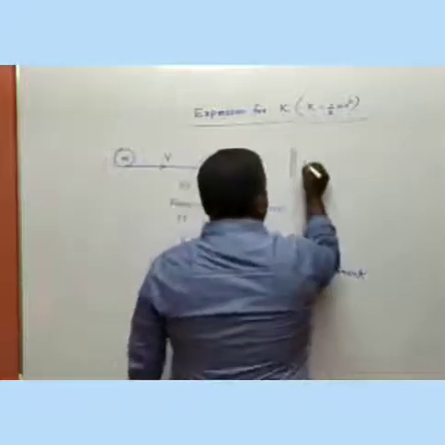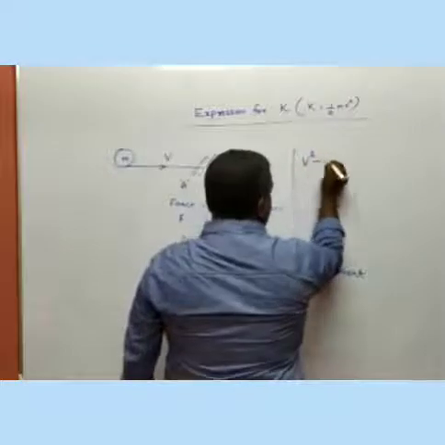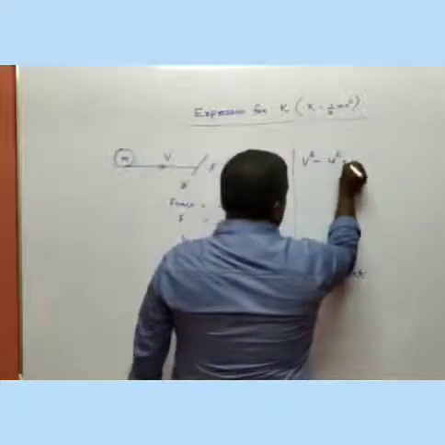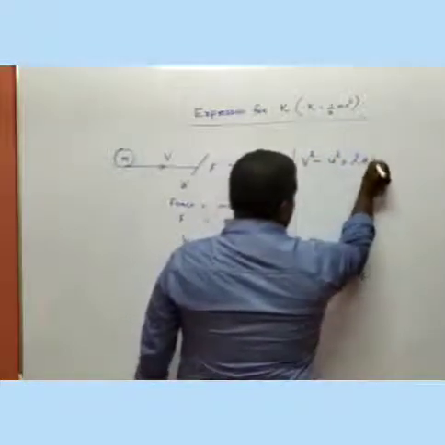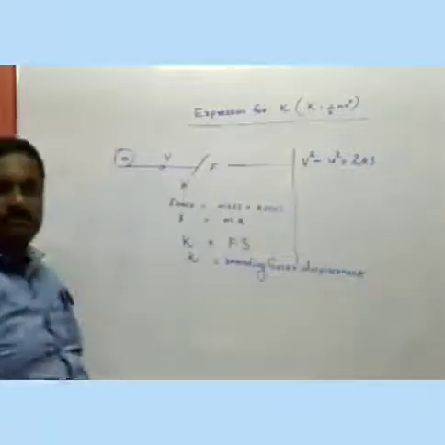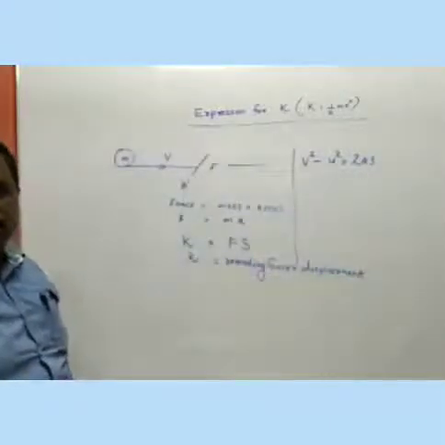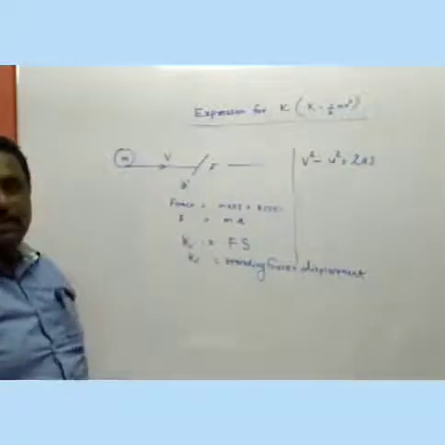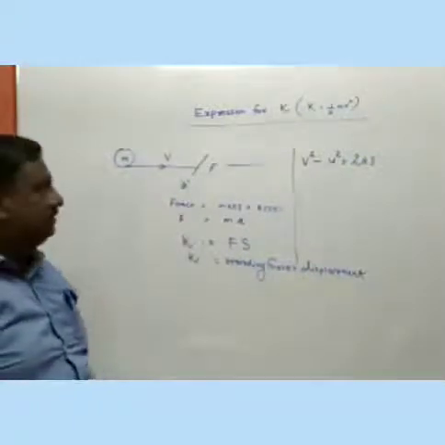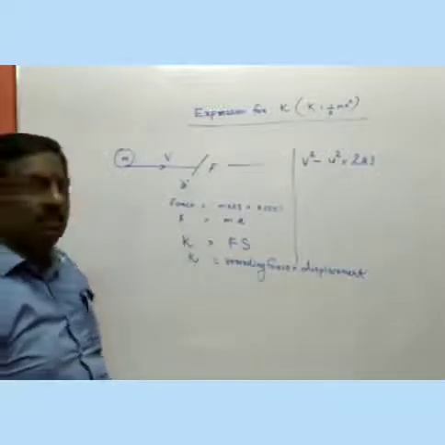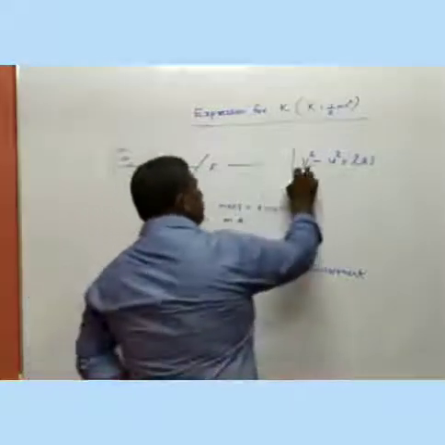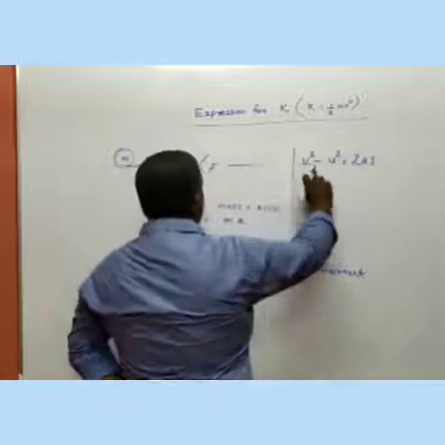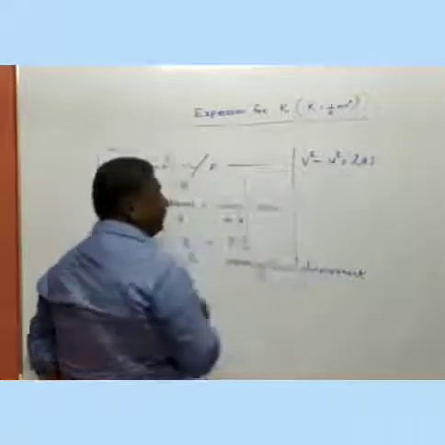In the 9th standard we studied one equation, v square minus u square is equal to 2as. Third equation of motion, v square minus u square is equal to 2as. Here v means the final velocity, u means the initial velocity.